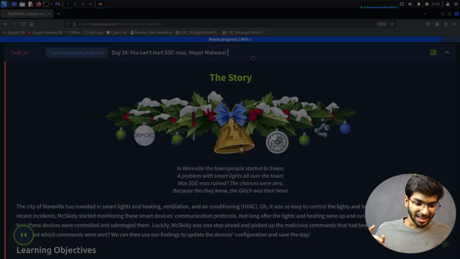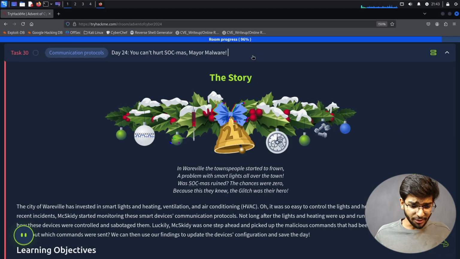Okay, then, the story of today. And whereas the townspeople started to frown, a problem with smart lights all over the town. Was Sockmas ruined? The chances were zero because they knew Glitch was their hero.